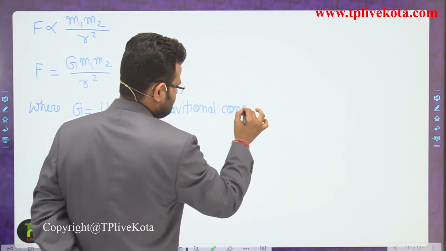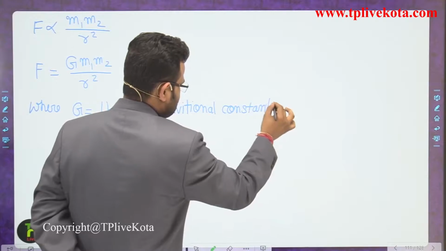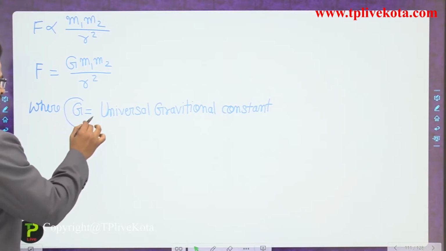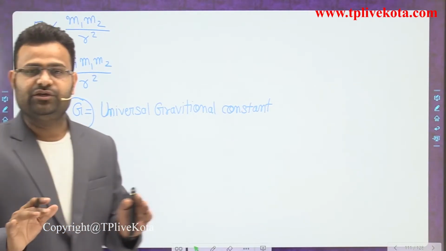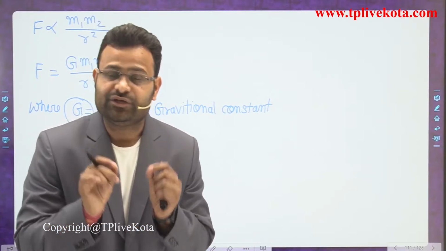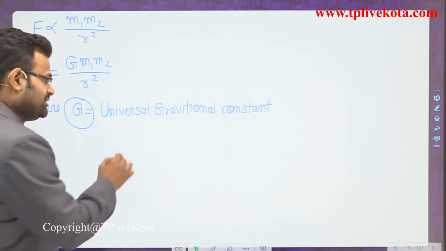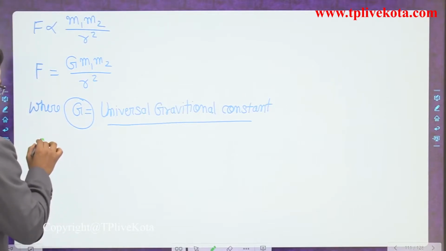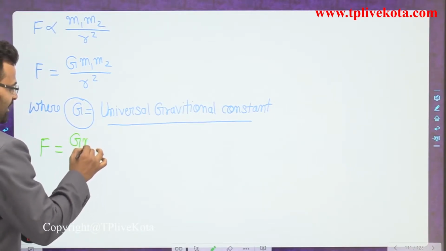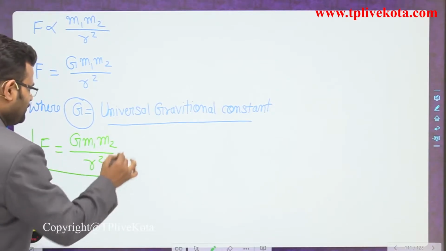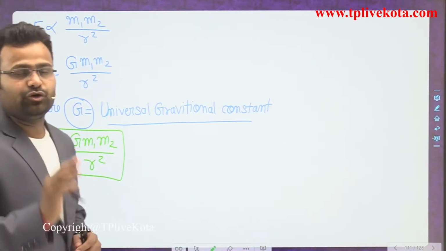Okay students, G is the universal constant. So what do we mean by the universal constant? Universal constant means the value of G cannot be changed in the complete universe. It has only one value for the complete universe. When we use that expression, the equation becomes F is equal to G m1 m2 upon r square. So that is the formula for the gravitational force for two particles.